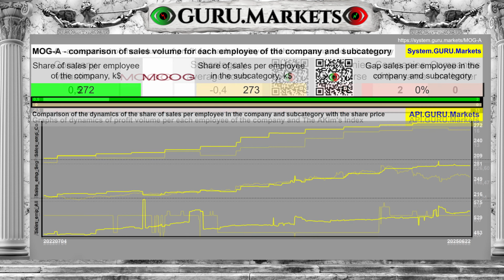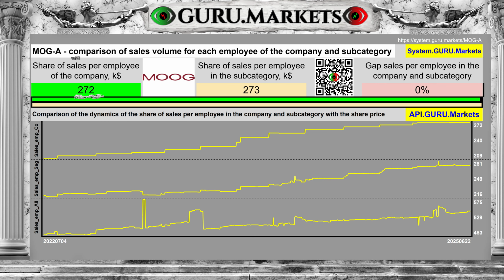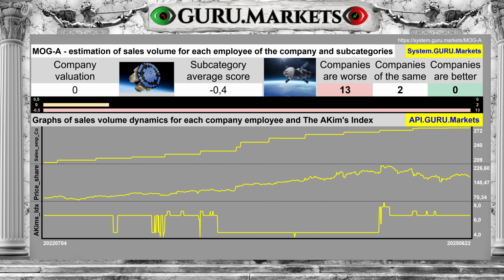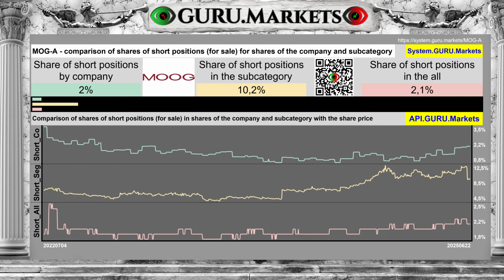The company's revenue share per individual employee is $272,000. Subcategory, $273,000. Evaluation of revenue per employee of the company in comparison with the indicators of companies in the subcategory, passable, 0 points. Shares for sale account for 2%, with an average for the subcategory of 10.2%.